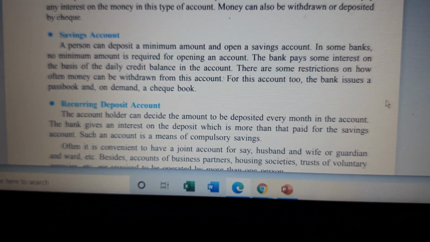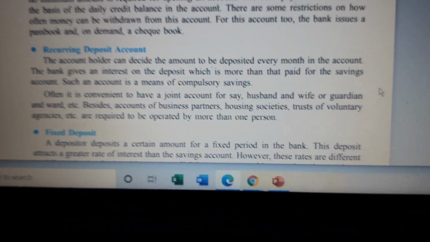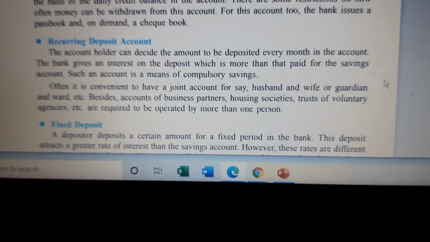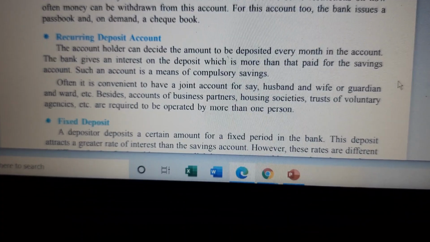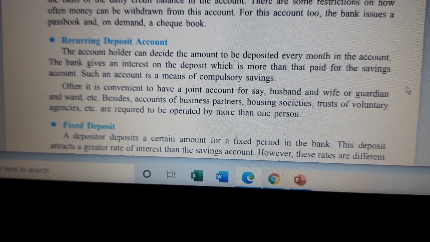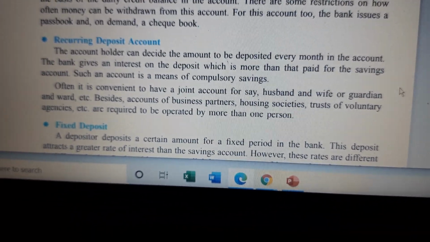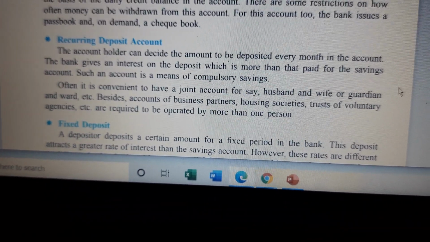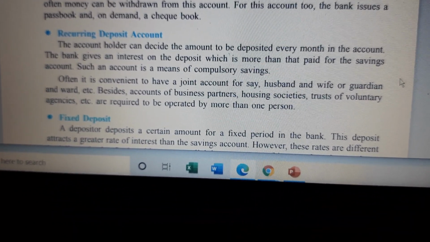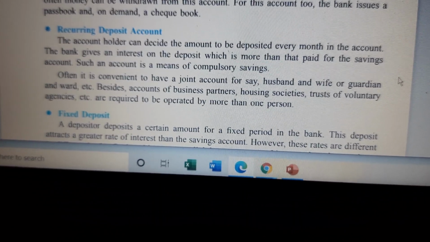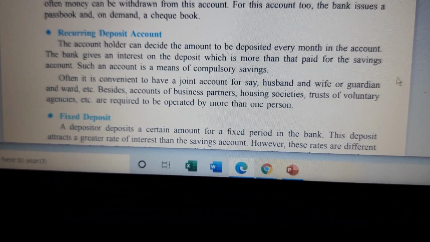Next comes the recurring deposit account, children. Everybody almost should have a recurring deposit account. Recurring means RD. The account holder can decide the amount to be deposited every month in the account. The bank gives an interest on the deposit which is more than that paid for the savings account. Recurring and fixed deposit, children, the interest is more than the savings account. Why? Because recurring is like fixed for 6 months or for a year or 2 years or 3 years. So it is fixed. You cannot remove in between.